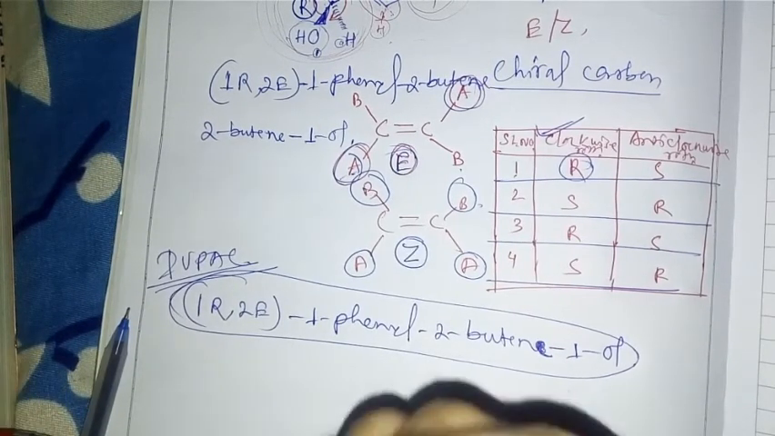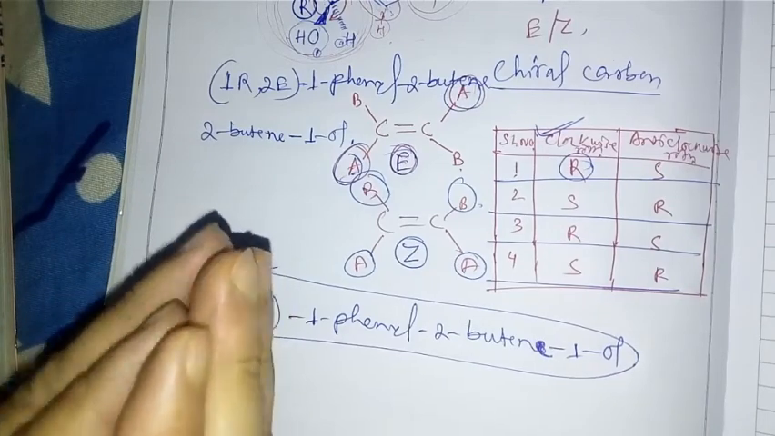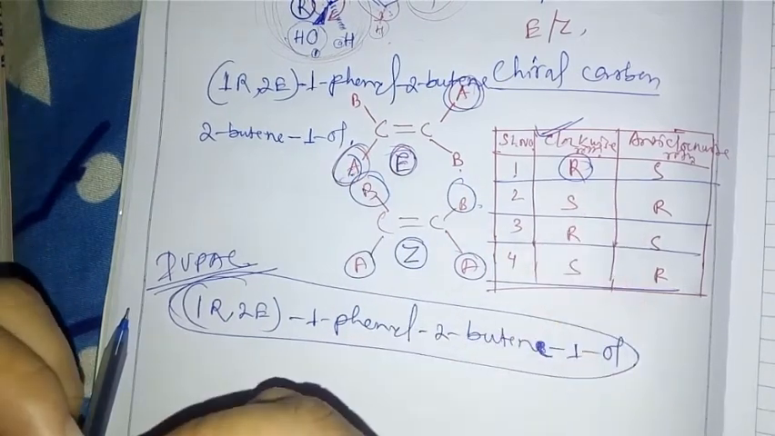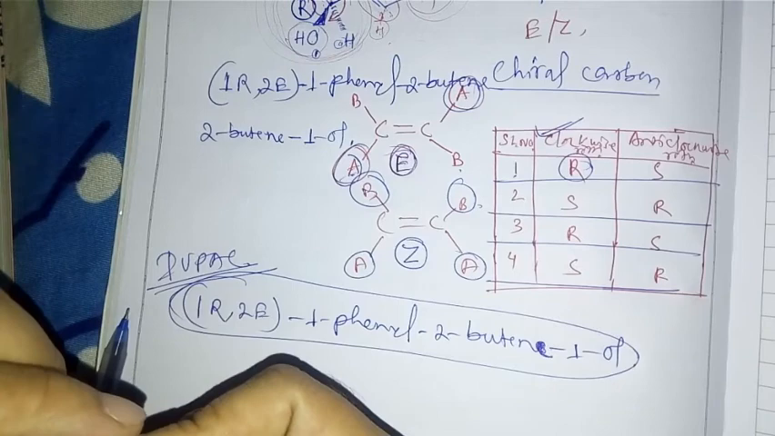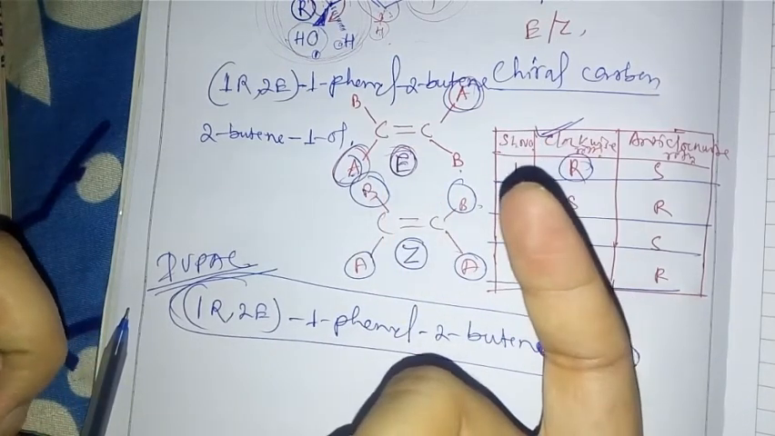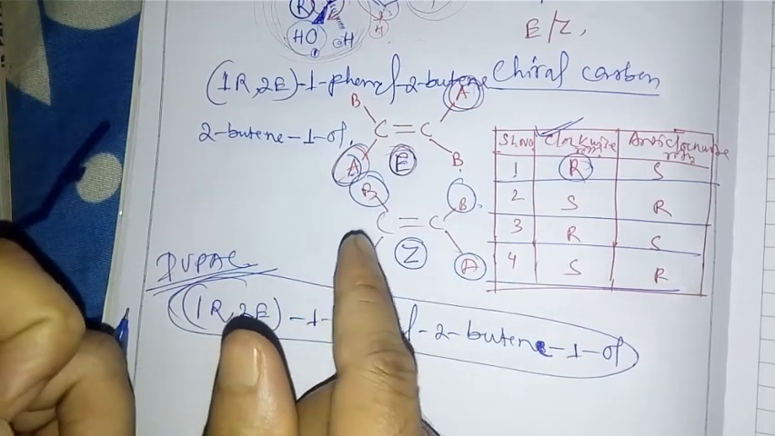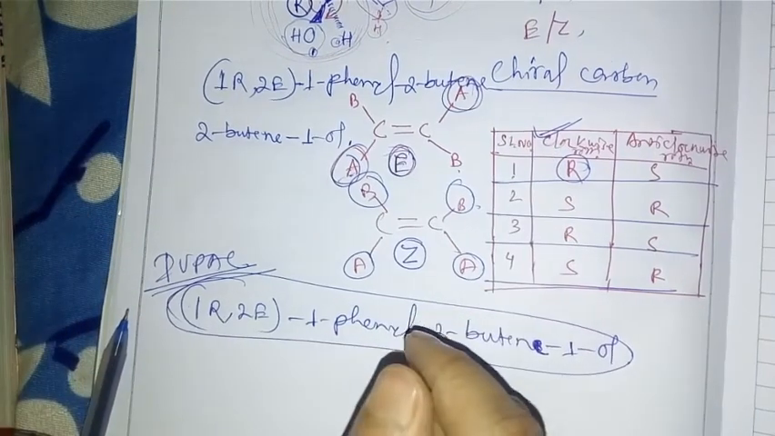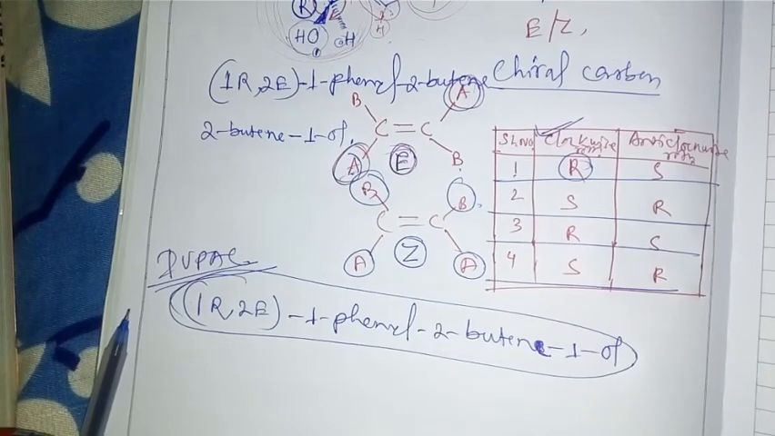From here you can learn how to find R and how to find S, then E and Z also. R is rectus and S is sinister, which are Latin words. If rectus, then clockwise direction. If anti-clockwise, then this is sinister. Understood? So this one is the IUPAC name.